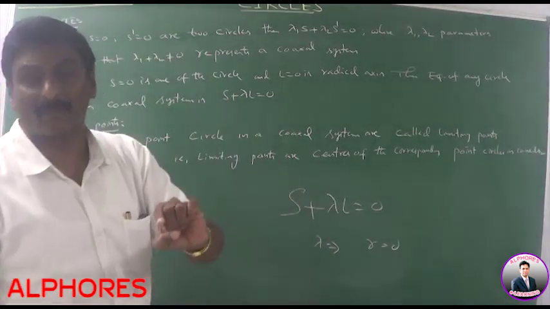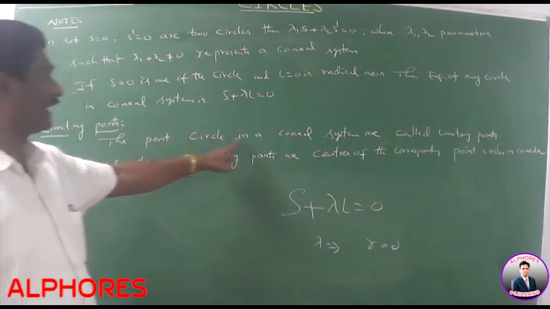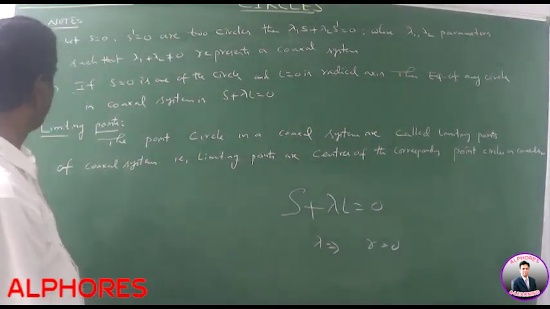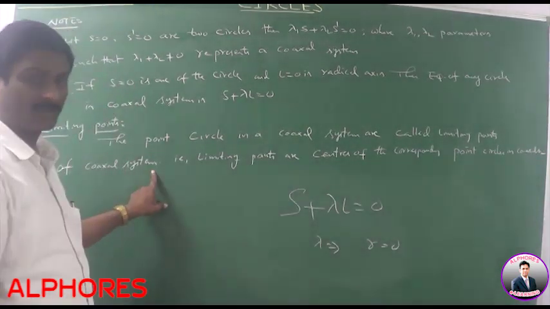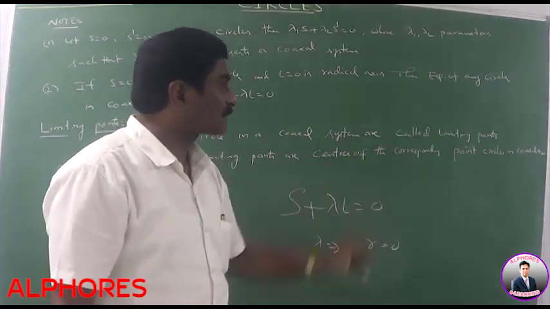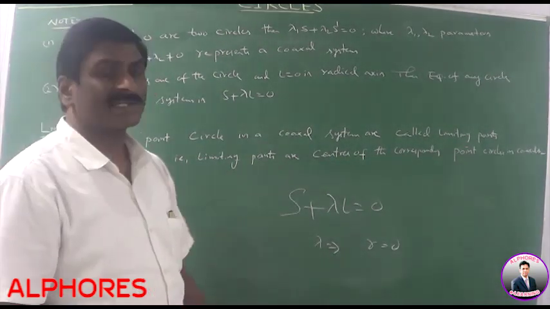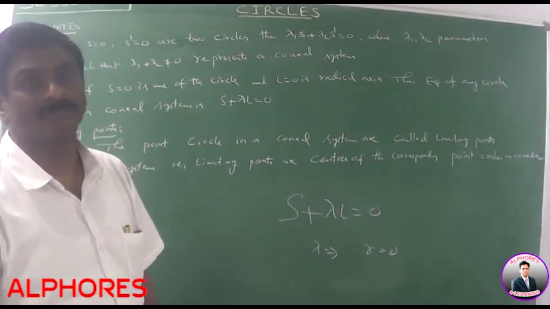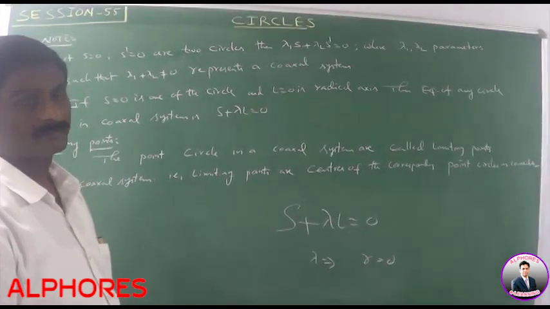The center of the circle is nothing but the limiting point. Okay? Please note this point. The point circles in a coaxial system are called limiting points of a coaxial system. That is, limiting points are centers of the corresponding point circles in the coaxial system. Okay.